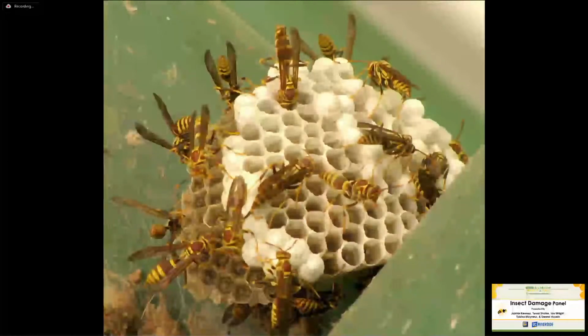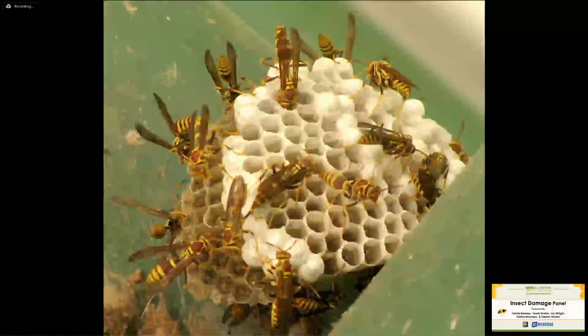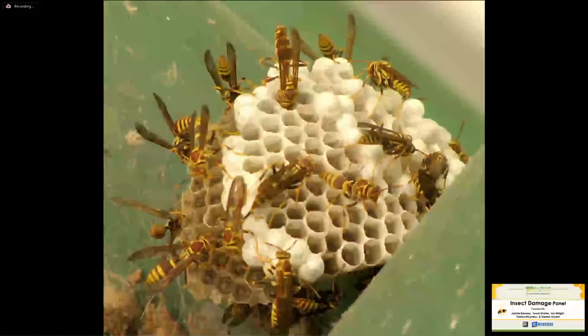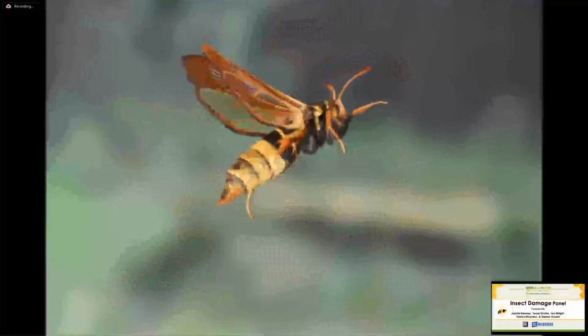Here's another group of organisms you probably have seen in your home. These are paper wasps, Polistes. And again, these will use their venom to hunt and also to defend their hive if you get too close to them. But these are very calm insects if you approach them correctly and calmly and you don't freak out and try to swat them. Then they will defend themselves. But you can approach them, and I've just picked nests right off of trees and moved them around, and they're very calm if you're calm approaching them.